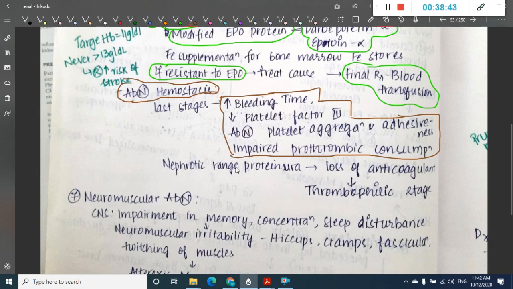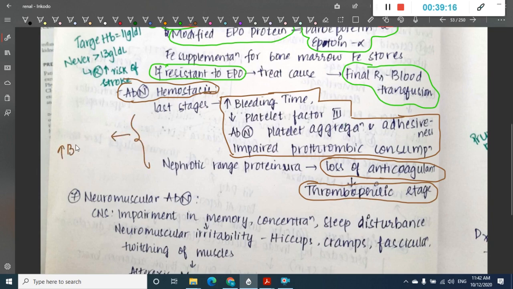Because of nephrotic range proteinuria also, there is loss of anticoagulants, and because of this loss it will lead to a thrombophilic state. So this is an important thing about chronic kidney disease, where you see abnormal hemostasis with increased bleeding time, decreased platelet factor 3, abnormal platelet aggregation and adhesiveness, and impaired prothrombin consumption. What does all this lead to? Increased bleeding manifestations are seen with chronic kidney disease.